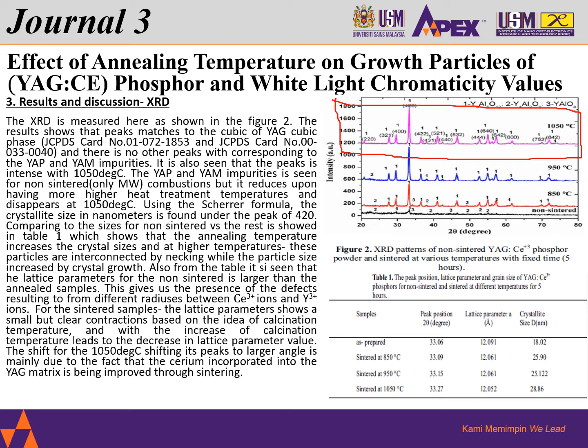And if we were to look at the crystallite size and also the lattice parameter, we do see that 1050 degrees C shows us nearing 12.008 on the lattice parameter, and also the biggest crystallinity, showing the growth of the YAG:Ce sintered at 1050.